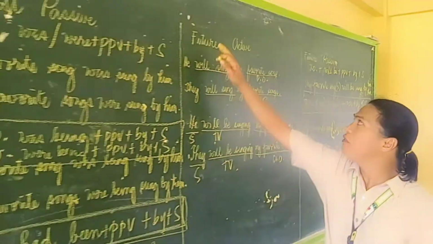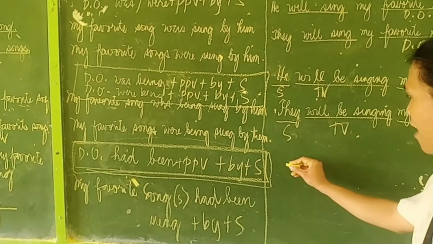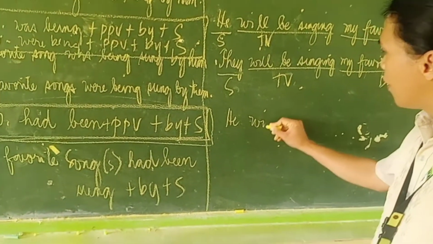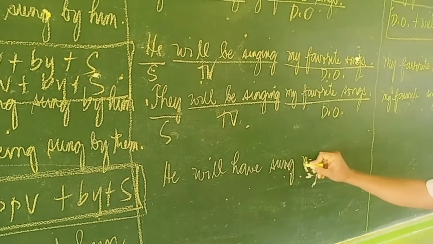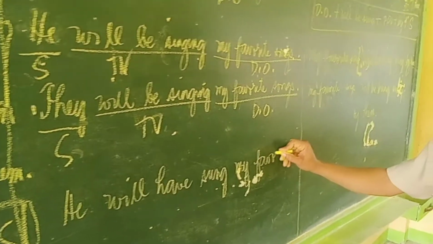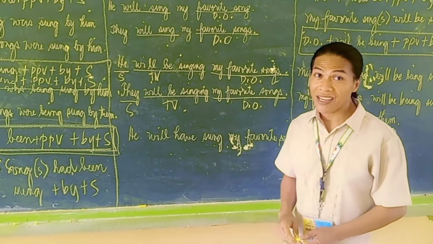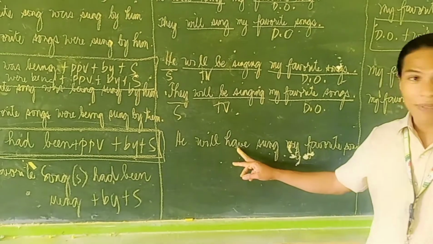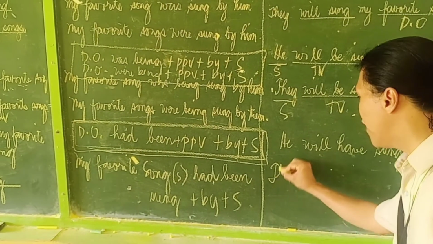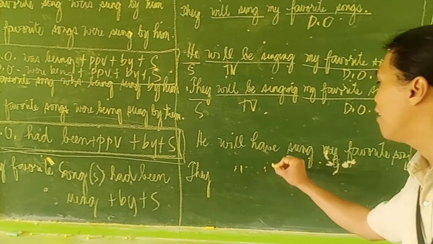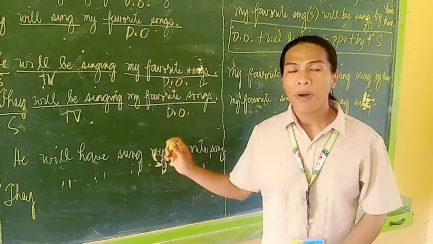Okay, what about the future active voice in the perfect tense? Let us make it future. So we have he will have sung my favorite song. So it becomes now future active in the perfect tense. So we have he will have sung my favorite song, or they will have sung my favorite song. So that is in the future active perfect tense.